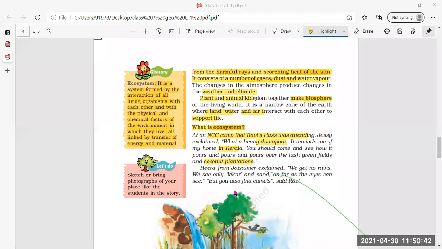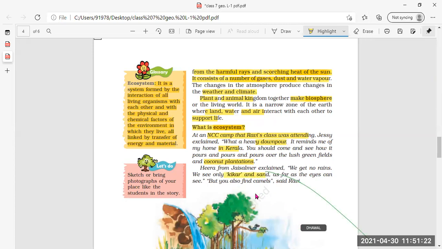And they attend from different areas, different states. So now Hira from Jaisalmer also is explaining that we get no rains. Jesse is explaining that they are having much rainfall in their area, that is Kerala. But Hira is from Jaisalmer and he is telling that there is no rainfall there. We see only kicker and sand. So the difference between both the states is, here Jesse is explaining about the lush green fields. Everywhere there are green fields to see in Kerala, whereas Hira is saying that no rains are there, even kicker and sand is there.